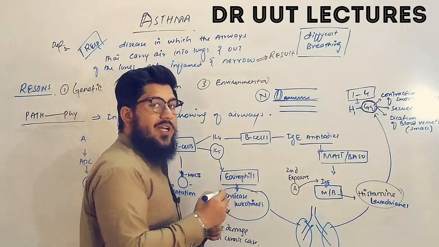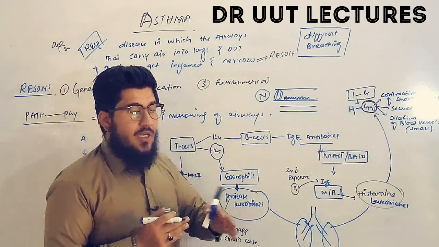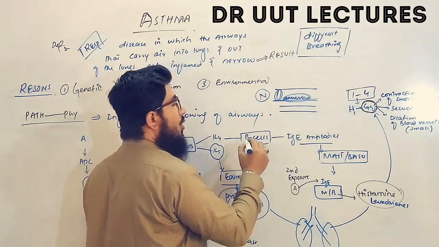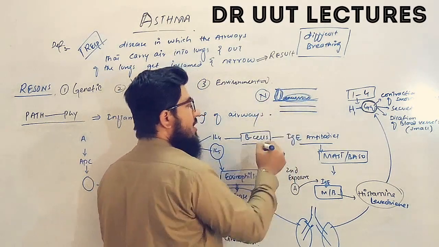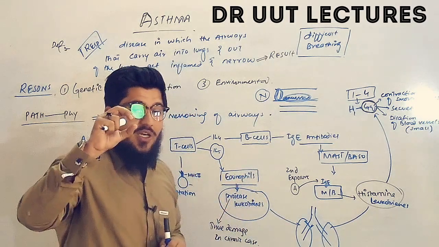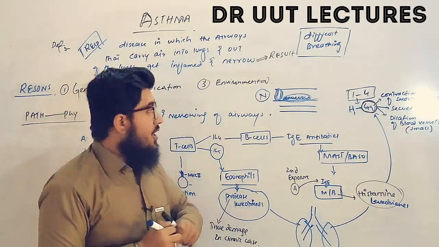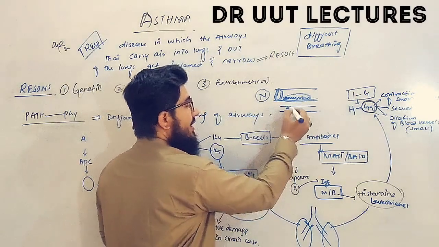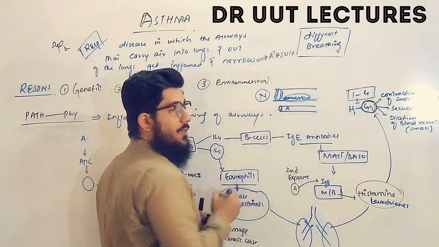What happens when the leukotrienes or histamines are released? They will start secreting mucus, and mucus will start accumulating. Along with that, the smooth muscles will contract. So as the smooth muscles constrict and mucus is secreted, the diameter will decrease. Now here is the case of asthma.